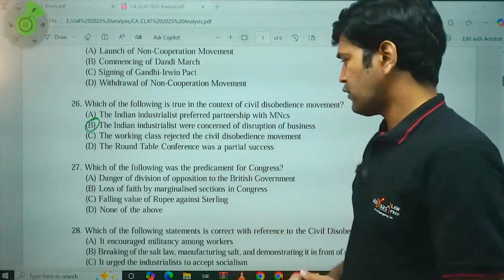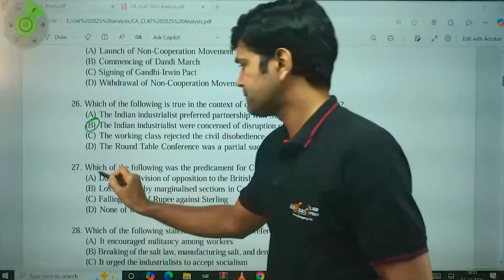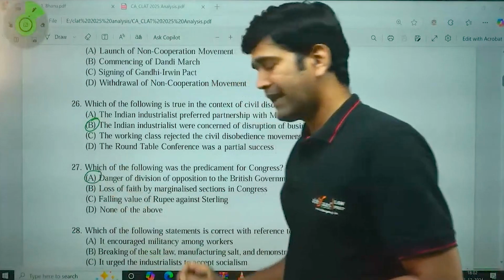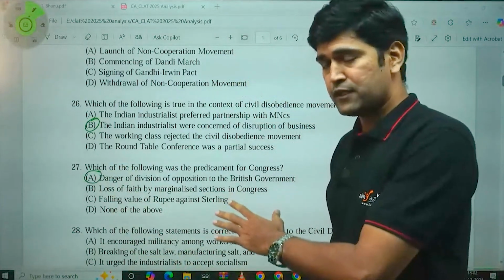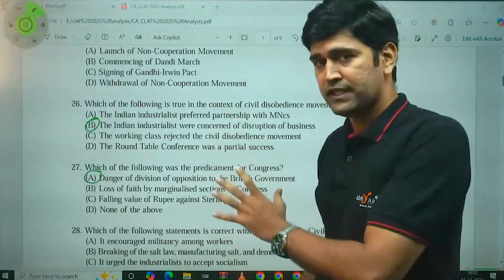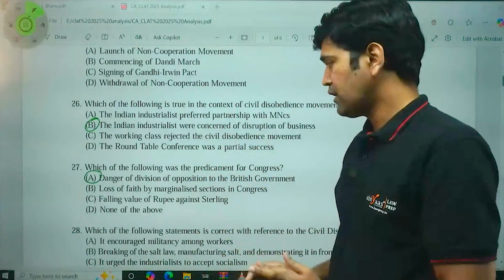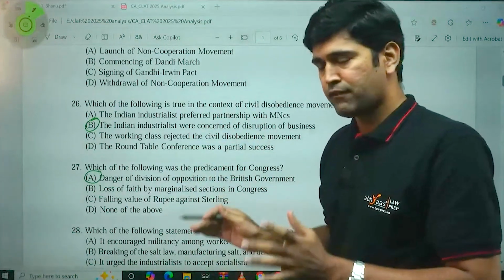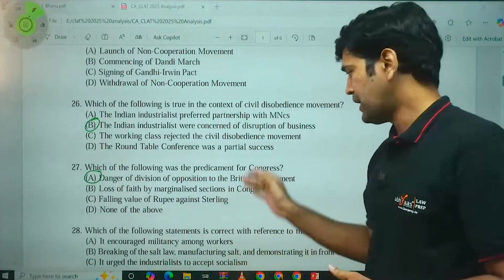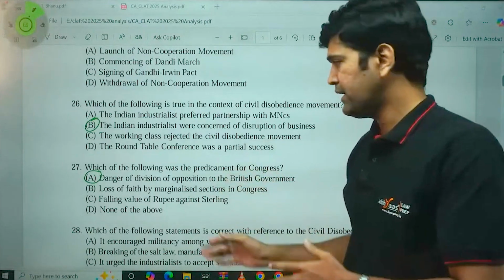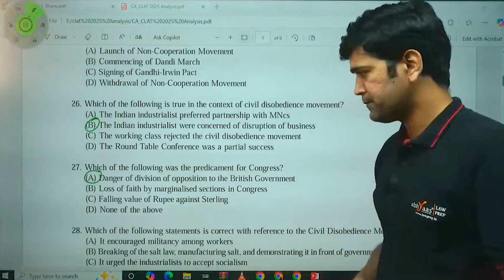Next question. Which of the following was the predicament of the Congress? Danger of division of opposition to the British government. Again, this question can be answered from the passage itself. In the passage, they talk about the division in the anti-imperialist forces, which is basically the opposition to the British government.